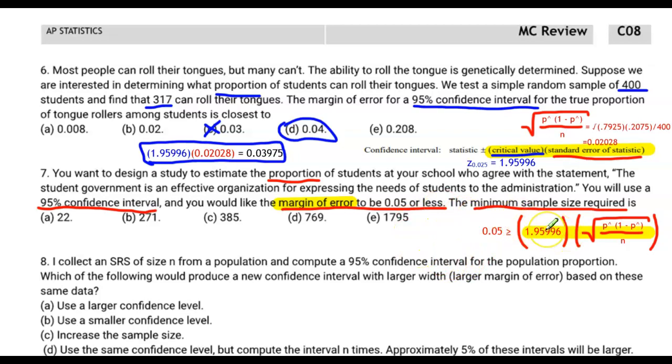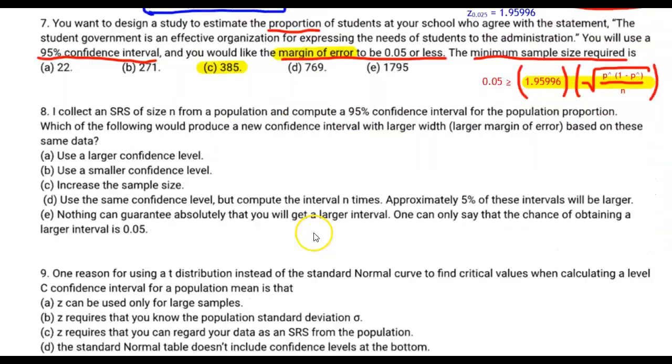Solve this equation. It's not my job to show you how to solve equations because I'm your stats teacher, and you get letter C, which is 385. You're going to be eventually rounding that. I believe the answer comes out to 384 and change, but that's something for you to verify by yourselves.